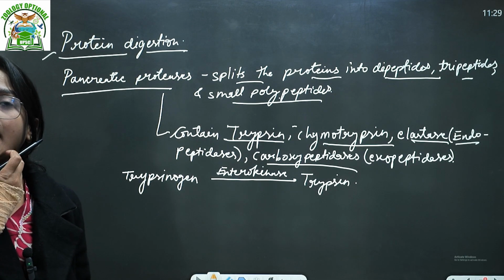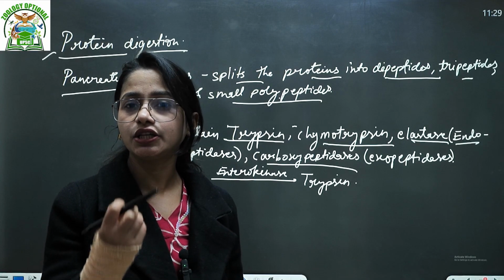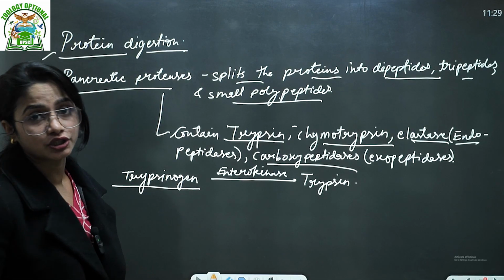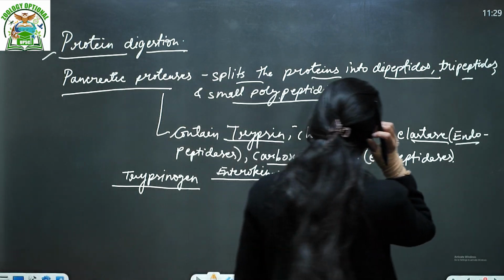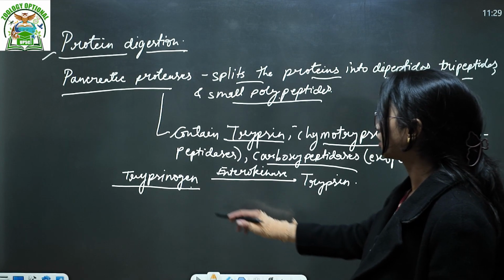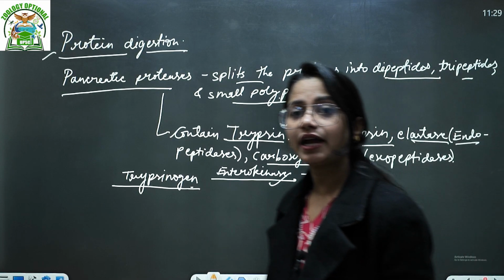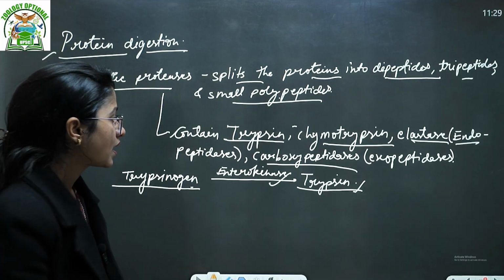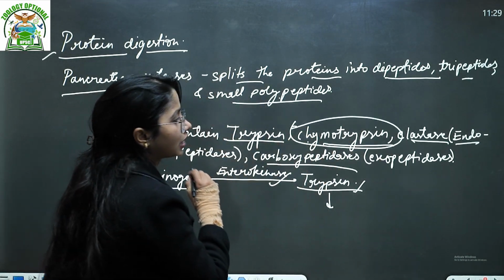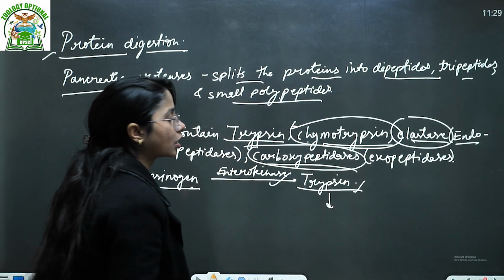So here, one of the things is, as soon as the bolus, the chyme, is passing out of the stomach region, it actually induces a certain kind of reaction, okay? So trypsin is present in the form of trypsinogen. Of course, on the basis of the requirement of the food, the component of the protein and everything, trypsinogen converts into its active form, that is called trypsin, through the presence of the enterokinase in your small intestine. Then this trypsin converts everything: chymotrypsinogen is present as chymotrypsinogen, this is present as a proelastase, and this is present in an inactive form as a procarboxypeptidase.